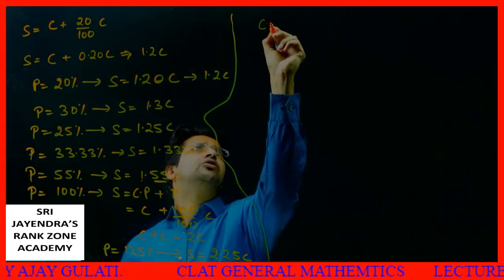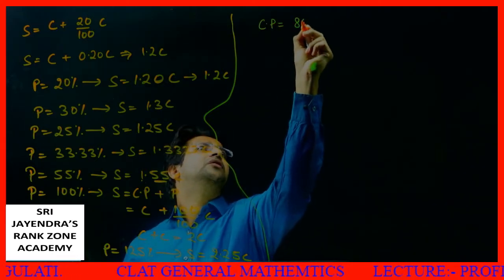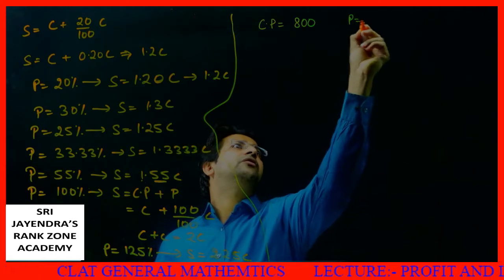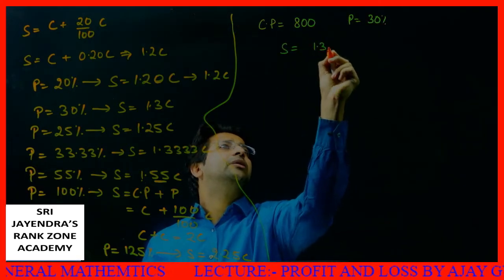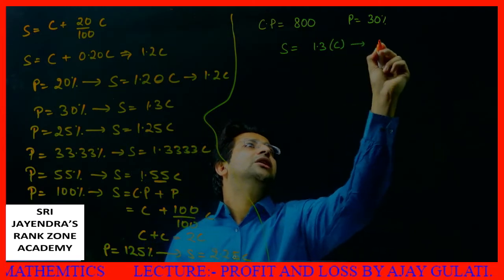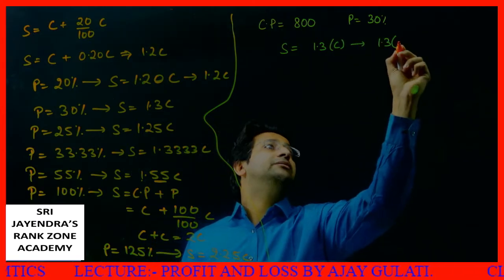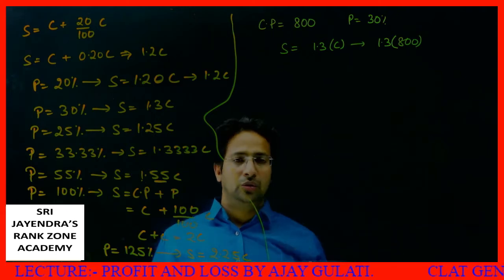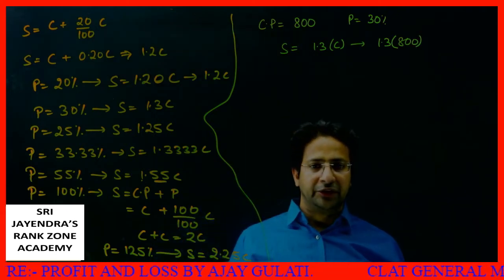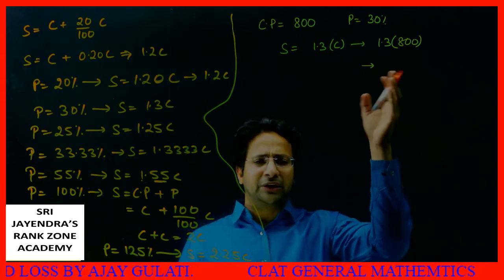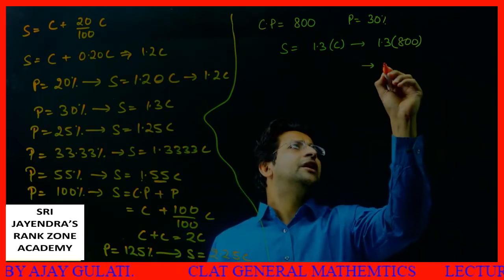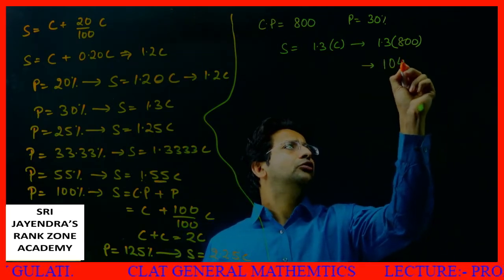Let's say my cost price is equal to 800 and my profit is equal to 30%. Then what is my selling price? My selling price will be 1.3 times the C, or 1.3 times the 800 value. Getting it? 1.3 times 800, it will give me what? How do I multiply 1.3 into 8? You can say 1040.